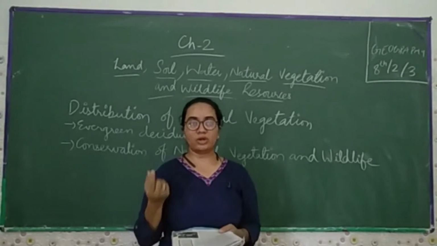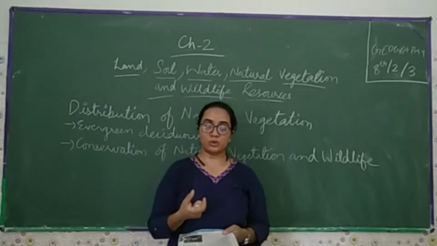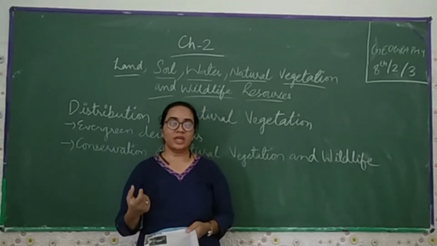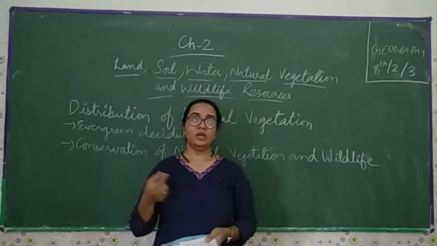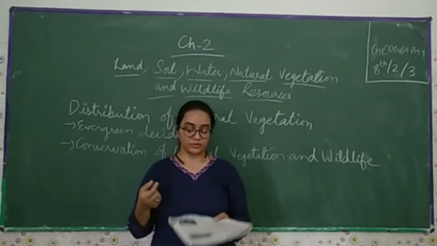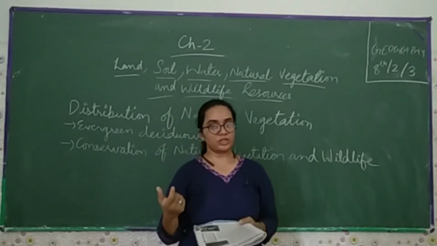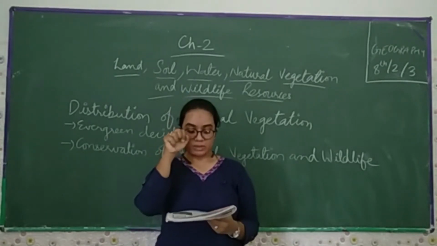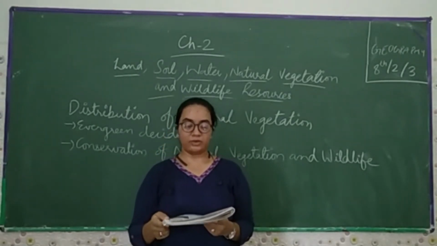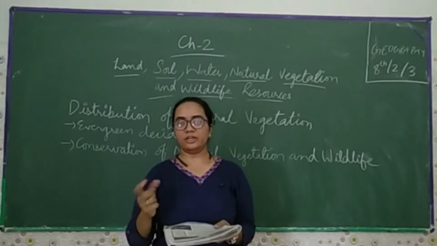What does lithos mean? Lithos means the stone or the land, which you learned in 7th standard, Chapter 1, about what the lithosphere is. The hydrosphere is the water, and the atmosphere is the air, and together that we call the biosphere. In the biosphere, living beings are interrelated and interdependent on each other.